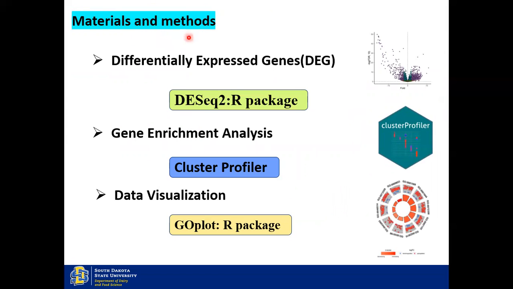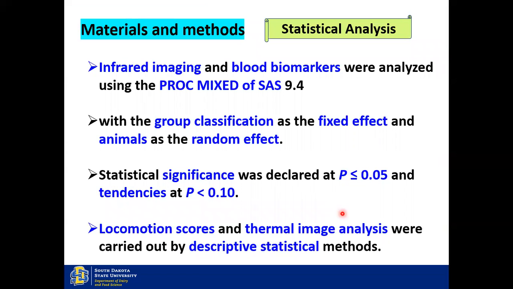The software employed in this study was the DESeq2 R package for differential gene expression. For gene enrichment analysis, clusterProfiler was used, and for data visualization, the ggplot R package was used. The statistical analysis, especially of the infrared imaging and blood biomarker data, was done by PROC MIXED of SAS.